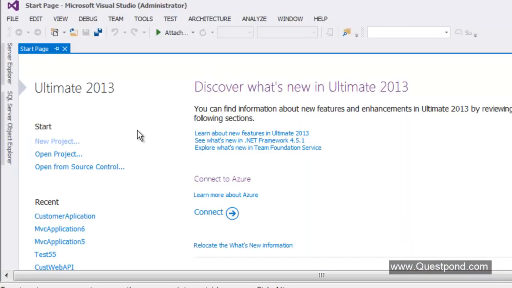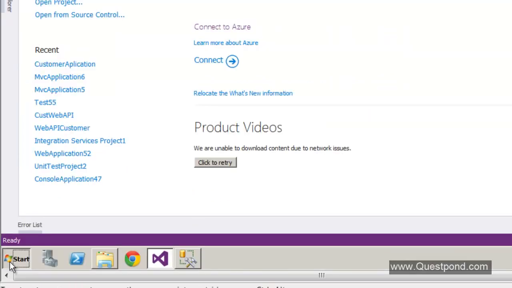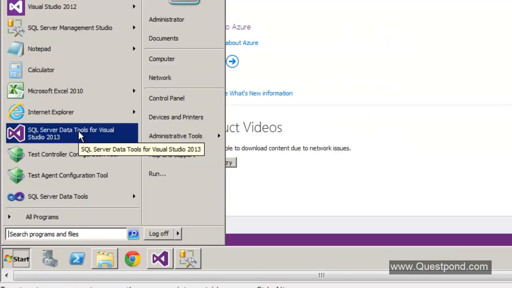And the next thing you have downloaded, the Data Tools, is to create the MSBI project. So the whole coding of extraction, transformation, loading, analysis, reporting, you are going to do by using these 2013 Data Tools. When you install 2013 Data Tools, you get such a menu.